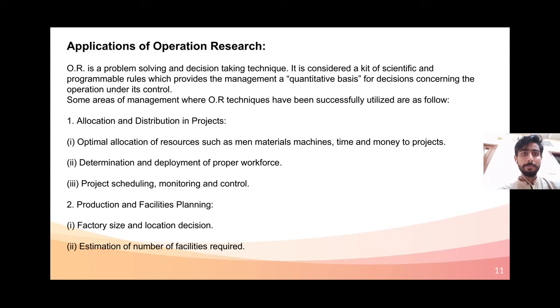Determination and deployment of proper workforce. Project scheduling, monitoring and control, production and facilities planning. Factory size and location decision. Estimate of number of facilities required.